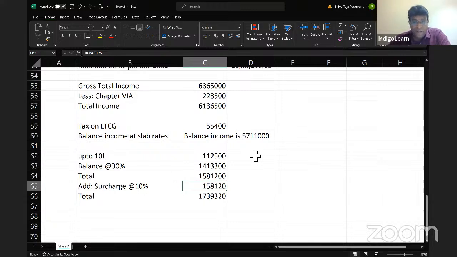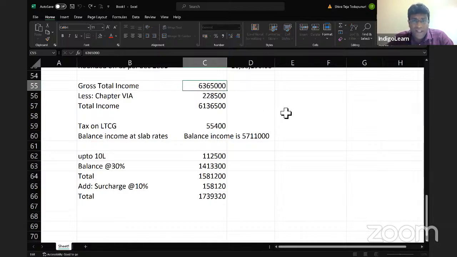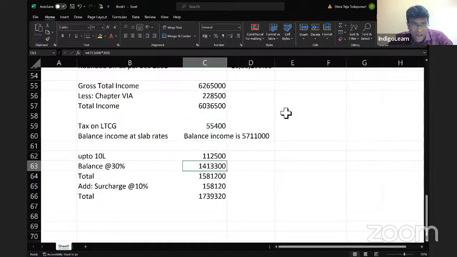Correct, my dear friends? Come on, please reply. And the gross total income, what I can do is, in fact, I can actually take 62,65,000, because anyways on that 1 lakh there is no tax. So if I take that figure, my dear friends, because overall correction figure is happening, that's the reason why I've done like this. You're getting what I'm saying?